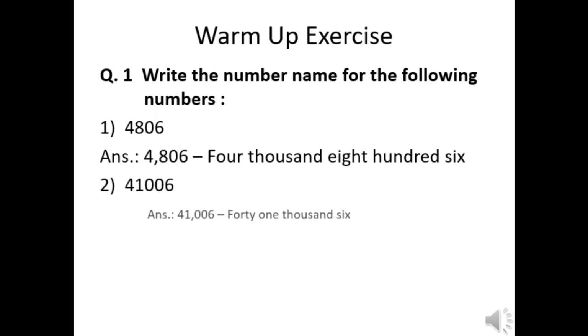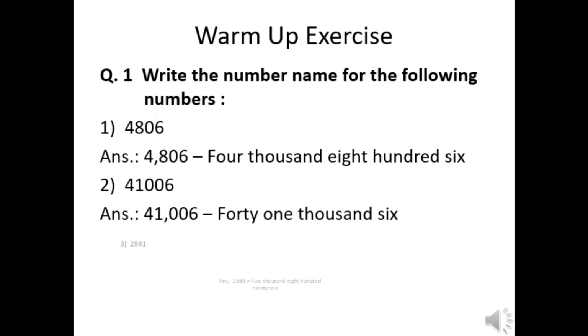And the next number is 41006. As you can see, the tens and hundreds place is 0 and the comma will be placed after 3 digits counting from the right hand side. So we will be reading it as 41,006.